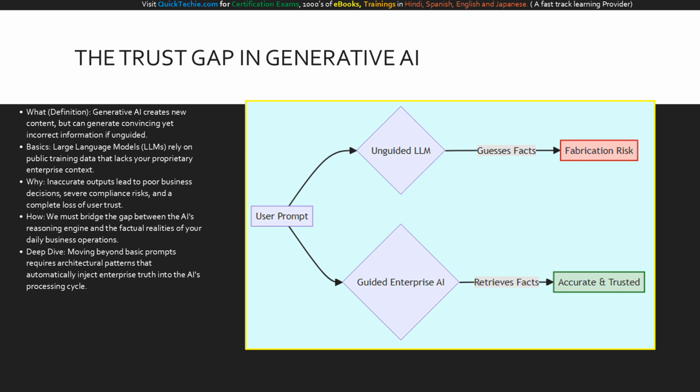Let's look at the flowchart on your screen to visualize this trust gap. On the top path, we see what happens when a user prompt goes directly into an unguided large language model. Because it lacks your internal context, the AI simply guesses the facts, leading directly to a high fabrication risk highlighted here in red. Now, follow the bottom path. When the same prompt goes into a guided enterprise AI system, the system actively retrieves your company's facts before answering. This results in the green node, an accurate and trusted response. This visual perfectly illustrates why we must move away from the top path and engineer all of our business solutions to follow the bottom path.